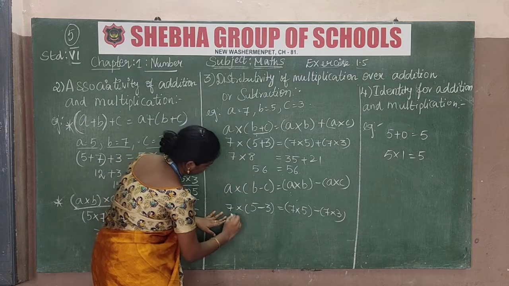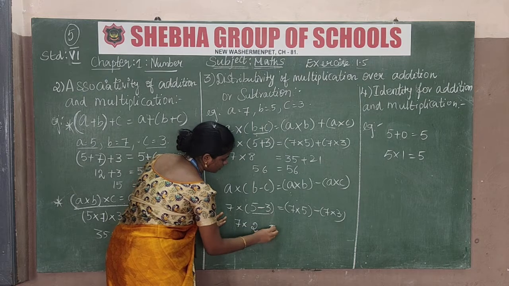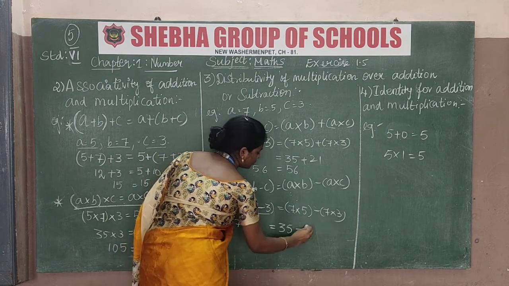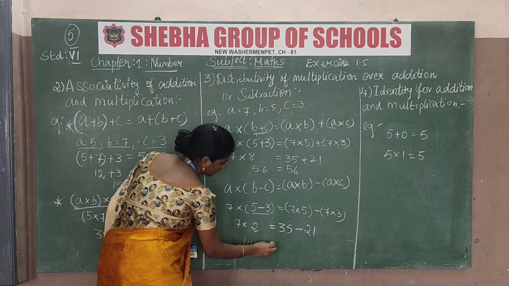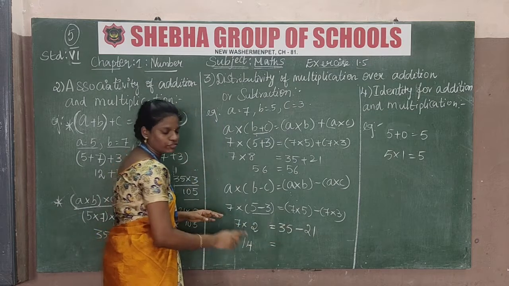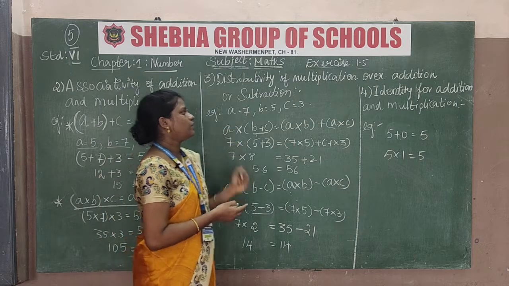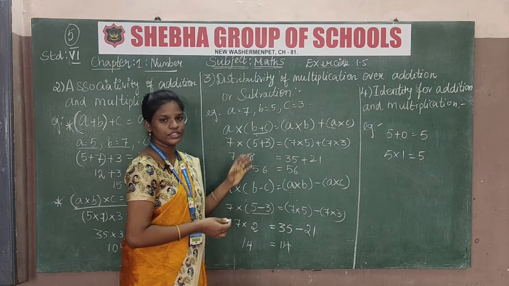So 7 into 5 minus 3 is 2, 7 2s are 14, which is equal to 7 5s are 35 minus 7 3s are 21. 35 minus 21 is 14. Okay. So distributivity of multiplication over addition or subtraction is satisfied in this property.